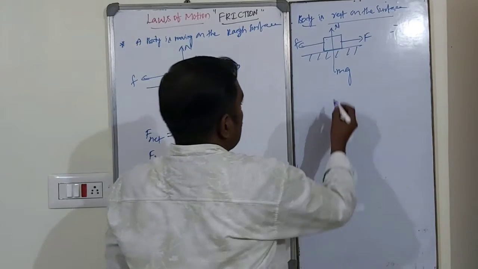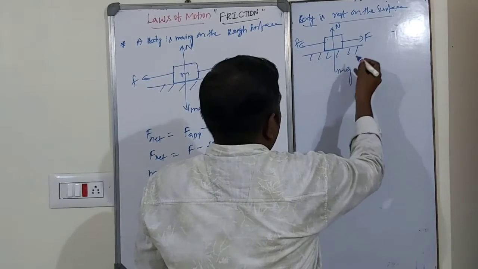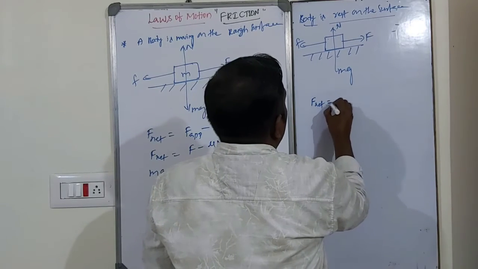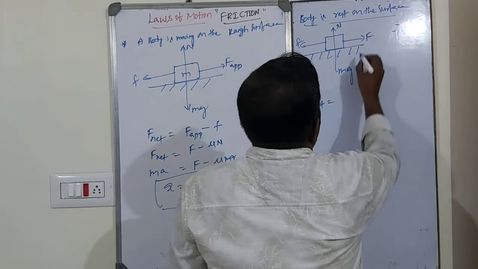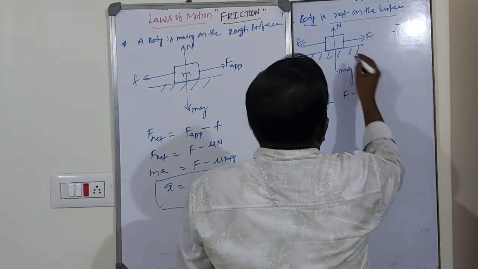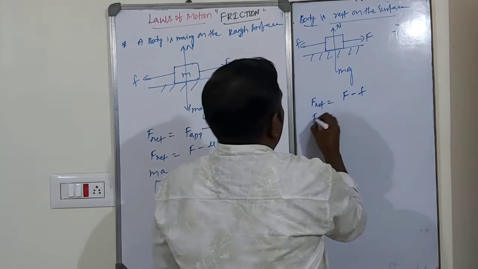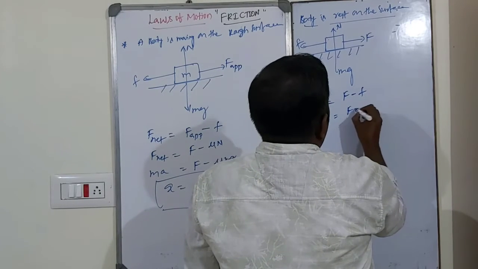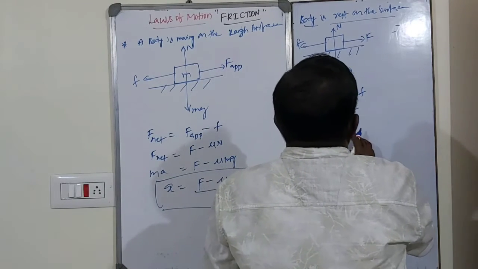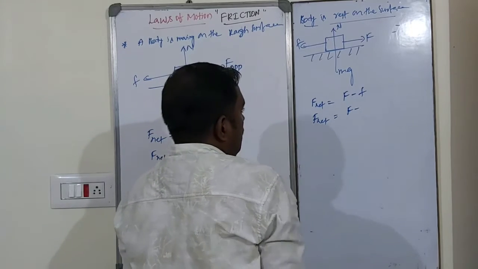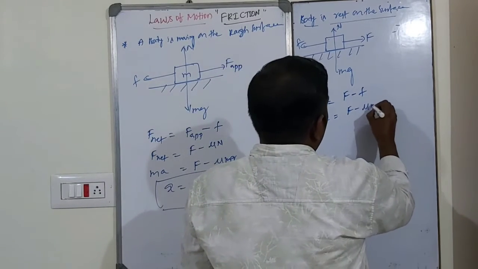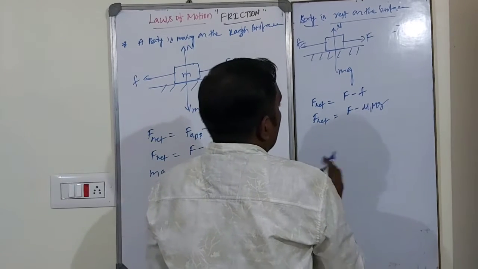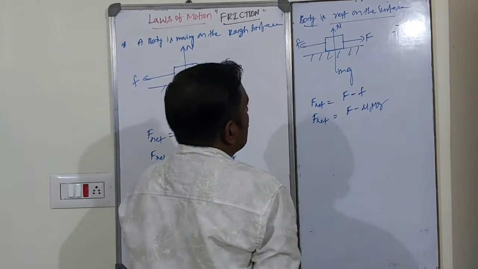The net force F net is equal to what? F minus mu into mg.